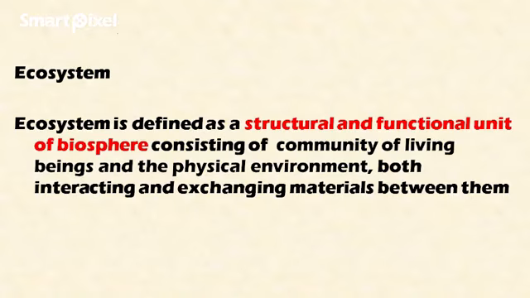Biosphere is the area where the living organisms are present. Okay, the ecosystem is a functional unit of biosphere consisting of both living beings and physical environment. And the main thing here is that the interaction between the physical world and the living beings constitutes the ecosystem.